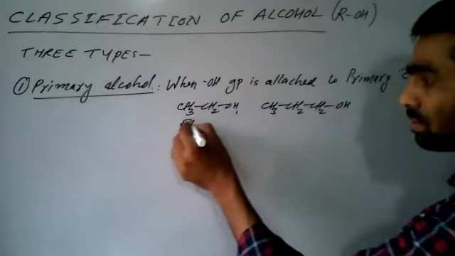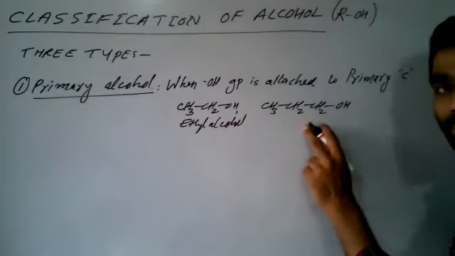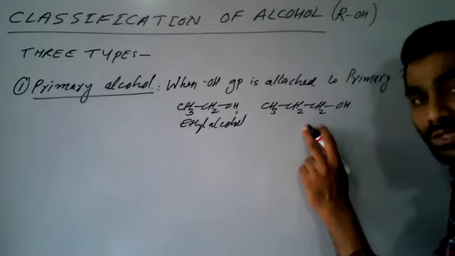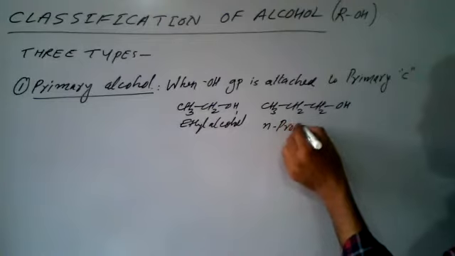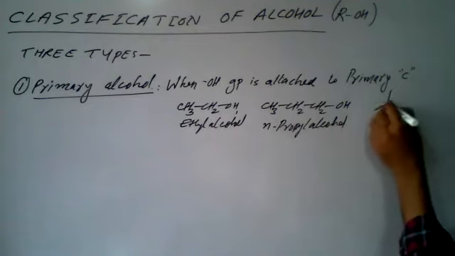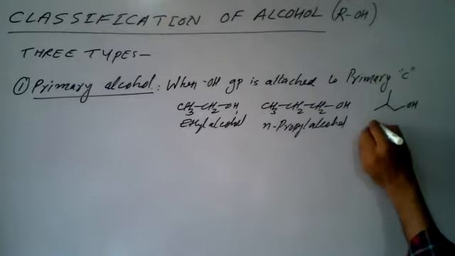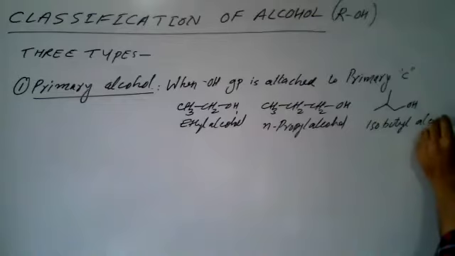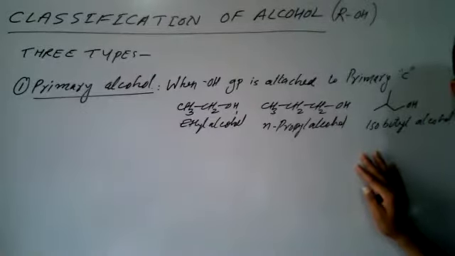So the first is called ethyl alcohol. This second one is not simply propyl alcohol, because there are two types of propyl alcohol, N-propyl and isopropyl. So it is N-propyl alcohol. If we write it like this, you are familiar with it. It is also a primary alcohol. This one is called isobutyl alcohol. So these are the examples of primary alcohol, right?